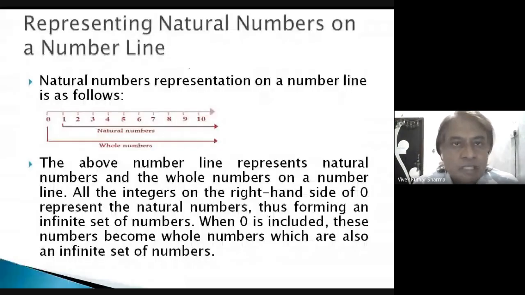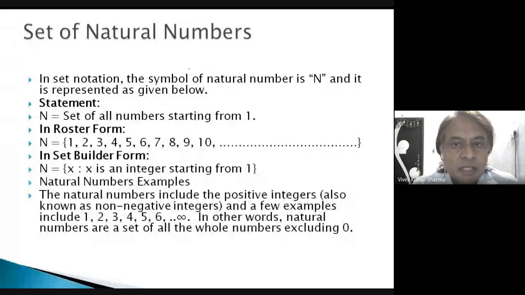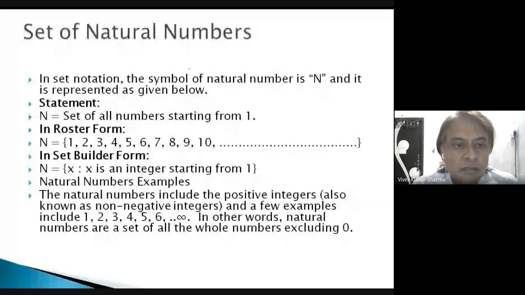Okay. Set of natural numbers. In set notation, the symbol of natural numbers is capital N. It is represented as given below. N is equal to the set of all numbers starting from 1. In roster form, N is equal to curly braces 1, 2, 3, 4, up to infinity. In set builder form, N is equal to {x}, where x is an integer starting from 1. Natural number examples you can see here.